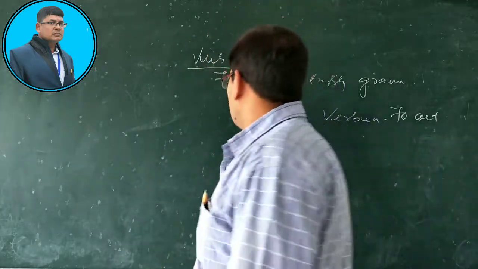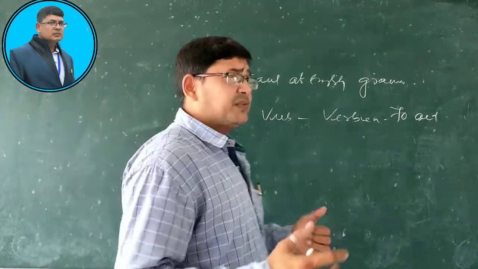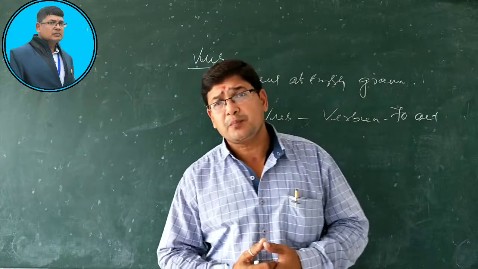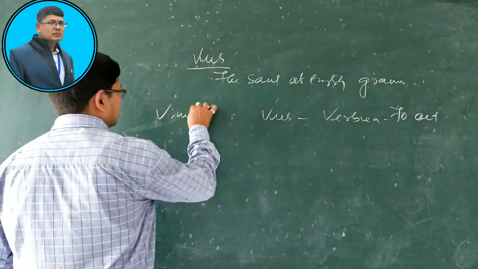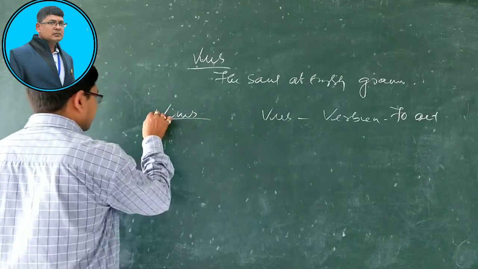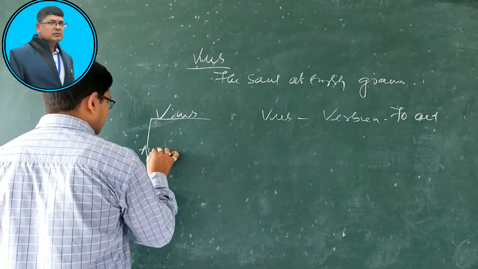Let us see the classification of verb, or the types of verb in English. First one, auxiliary verb.